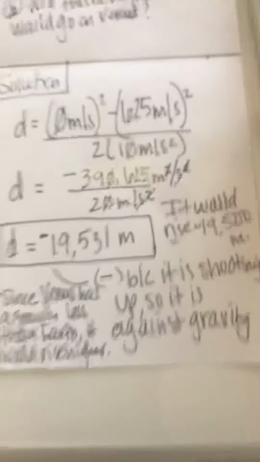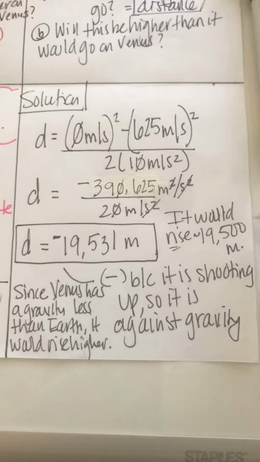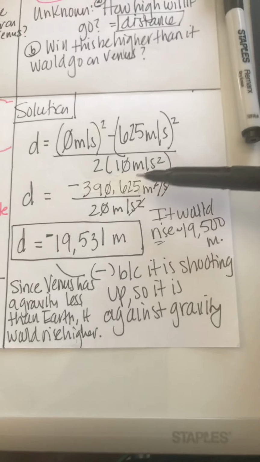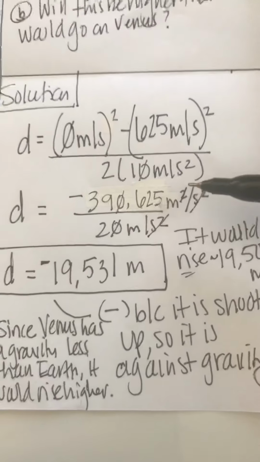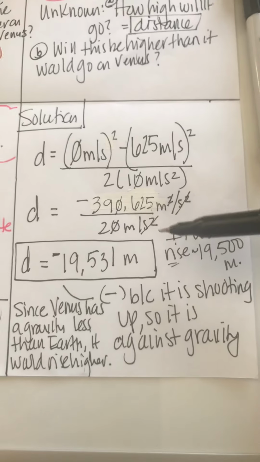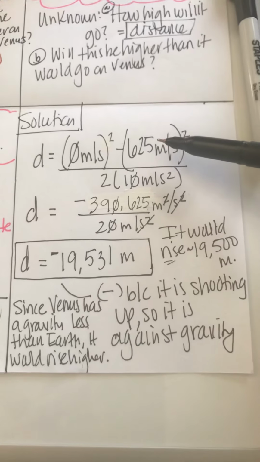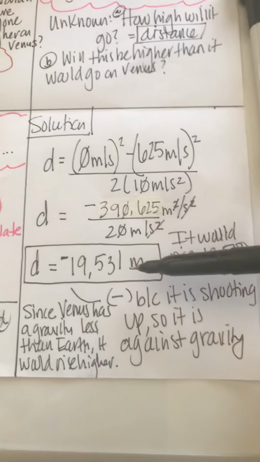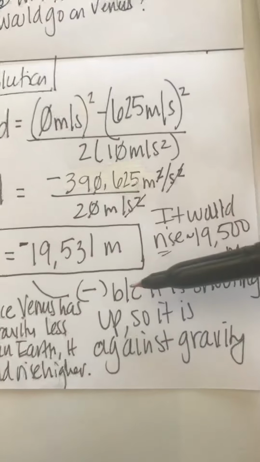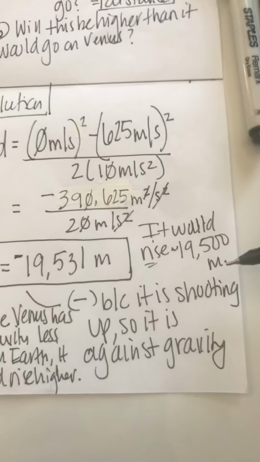Okay, here's our solution. The solution is plug and chug. 0 squared minus 625 squared over 2 times gravity. That gives us negative 390,625 meters squared per second squared, divided by 20 meters per second squared. Okay, square this, subtract the square of that, divide by 20. We get the distance is negative 19,531 meters. That means negative because it's shooting up against gravity. So it would rise approximately 19,500 meters.